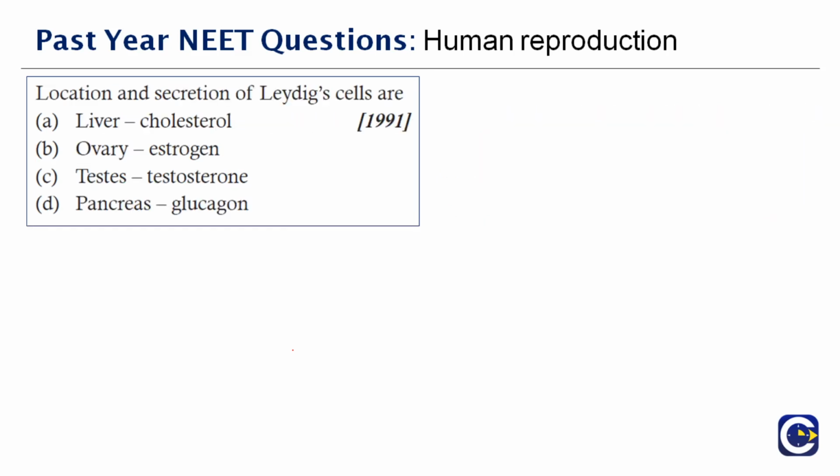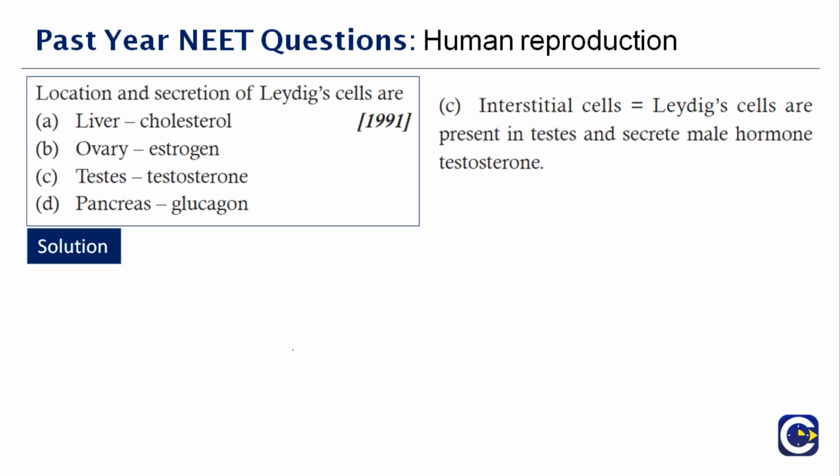Next question here. Location and the secretion of Leydig cells are dash. So already I gave you a lot of explanation about these Leydig cells. They are a part of interstitial cells, right? I told you that. So they are present in the testis, and what do they secrete? Male sex hormones, androgens and testosterone. Therefore the right answer is option C.